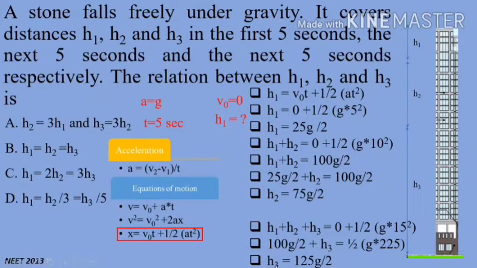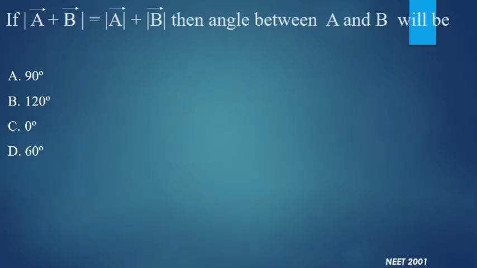Here we get h3 equal to 125g by 2. Now after looking at these three equations, we can understand that h2 is 3 times h1 and h3 is 5 times h1, and this option is given in D. So D is the correct answer.